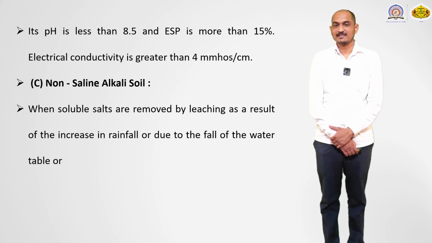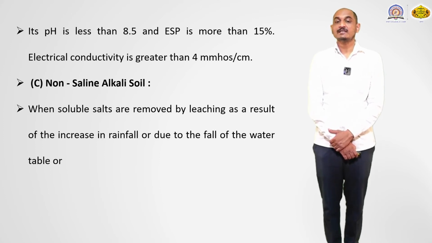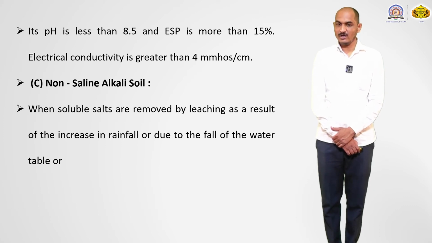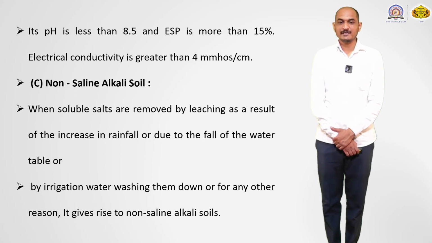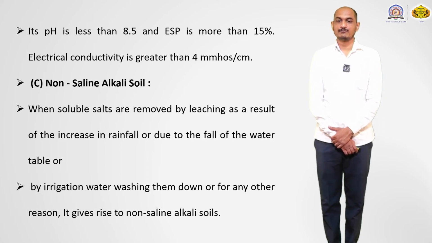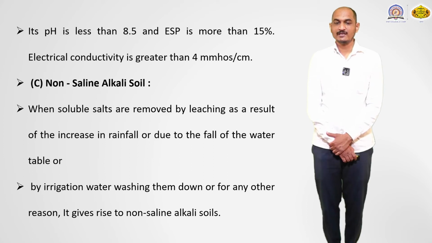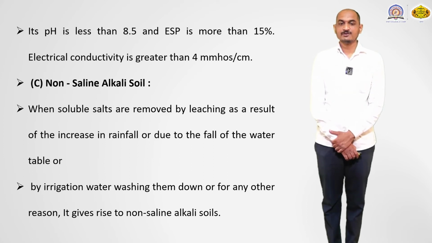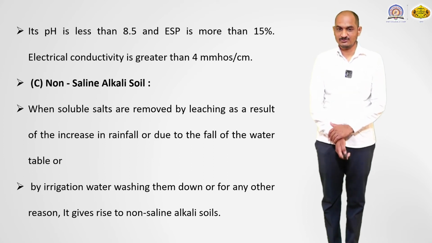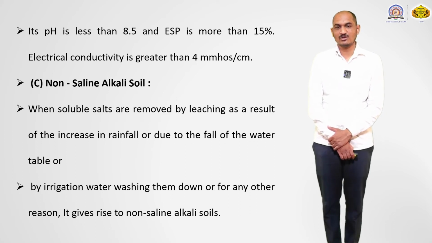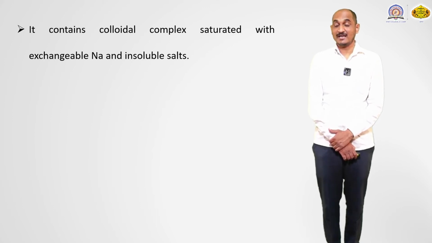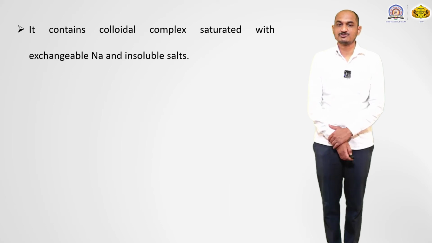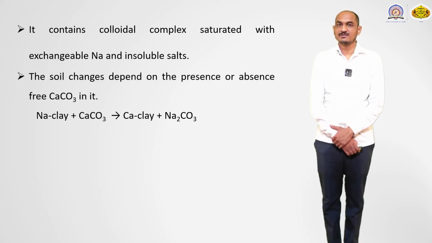When the soluble salts are removed by leaching as a result of increased rainfall, or due to the fall of the water table, or by irrigation water washing them down, or for any other reason, it gives rise to non-saline alkali soil. These are the different ways in which non-saline alkali soil is formed. Such a type of soil contains colloidal complex structures, or saturated complexes, with exchangeable sodium and with insoluble salt also.